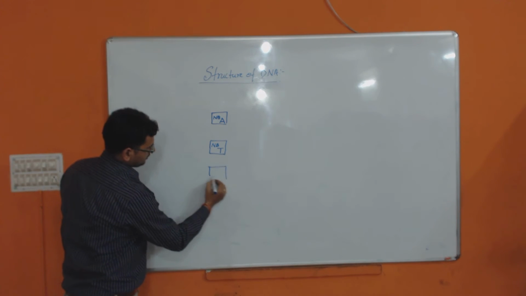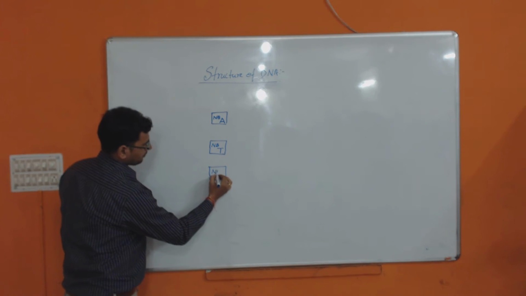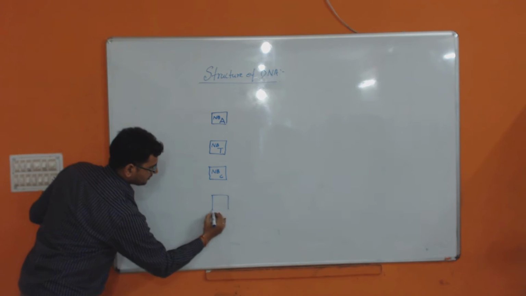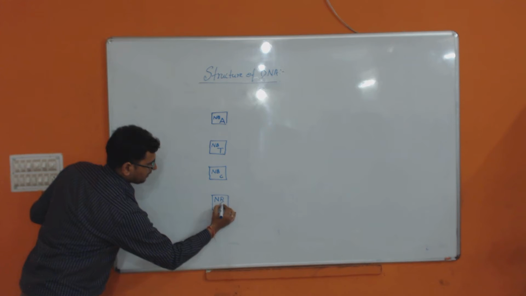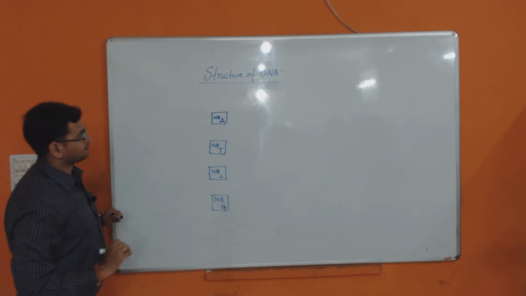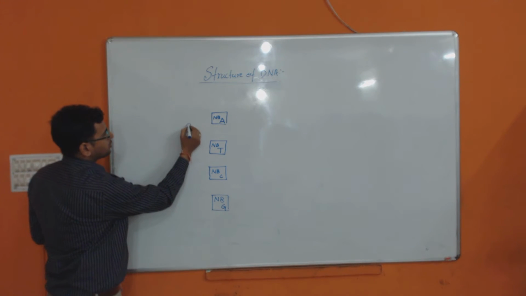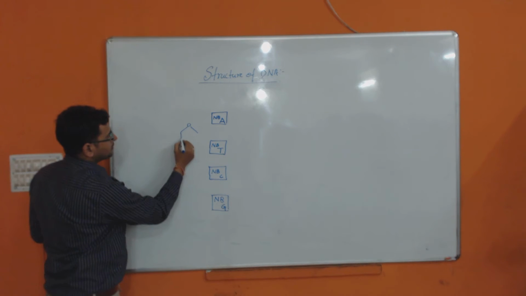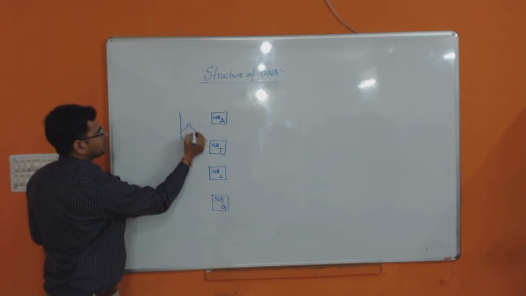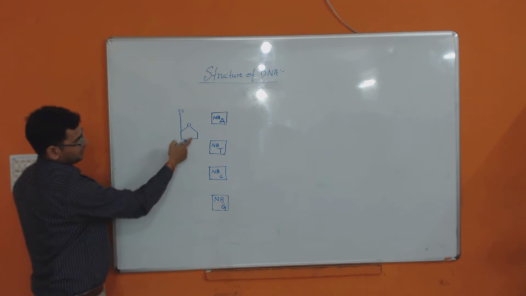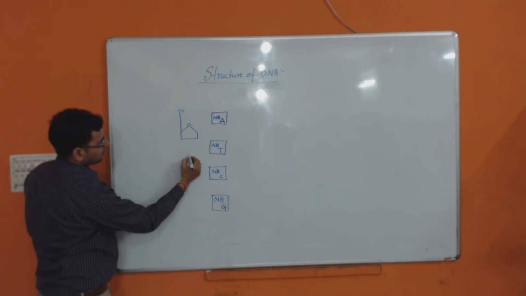I have another nitrogenous base. I am calling it C, and I have another nitrogenous base. I am calling it G. Okay. We have a pentose sugar here. This is your fifth carbon, C5, which is free.